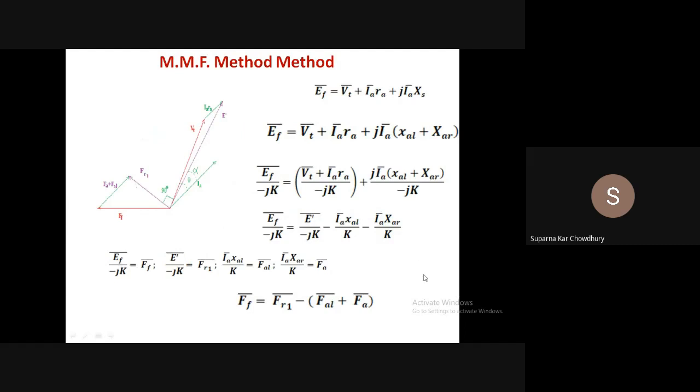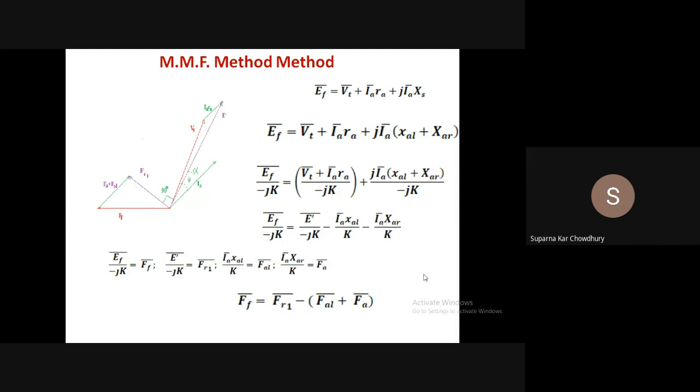Now the next method is called the MMF method. In the EMF method, we started from the EMF equation and assumed that all MMF induces an EMF lagging it by 90 degrees. In the MMF method, we start with the EMF equation, and it is assumed that each and every voltage is induced by an MMF which is leading it by 90 degrees.